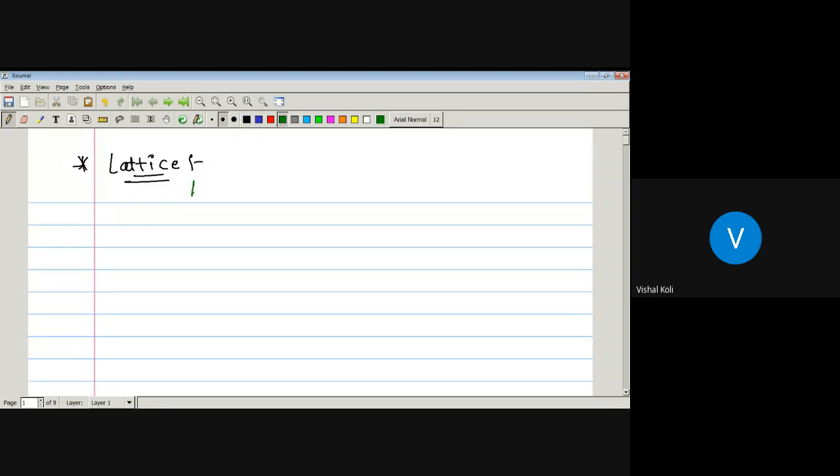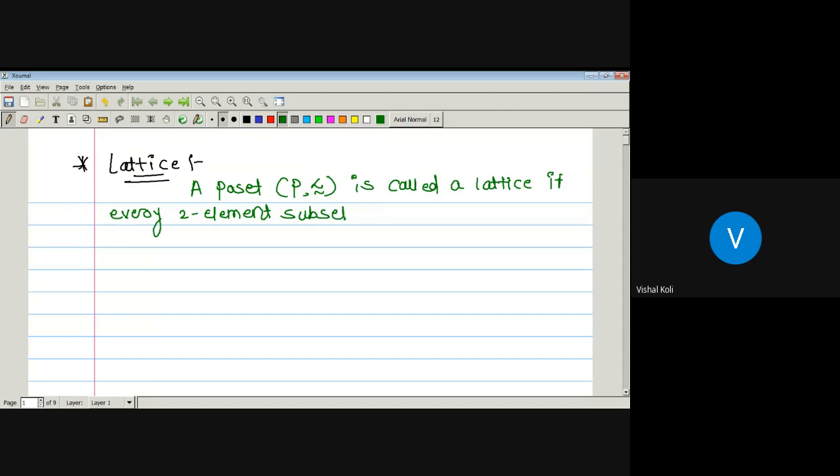A poset P with this relation is called a lattice if every two element subset of the poset P has both a least upper bound and a greatest lower bound.